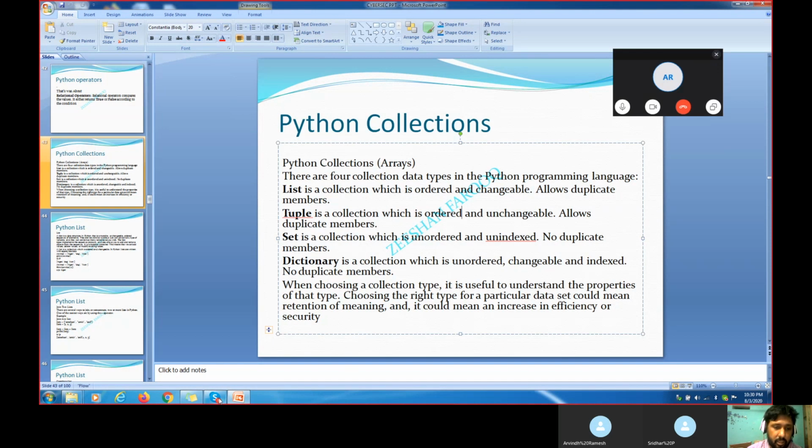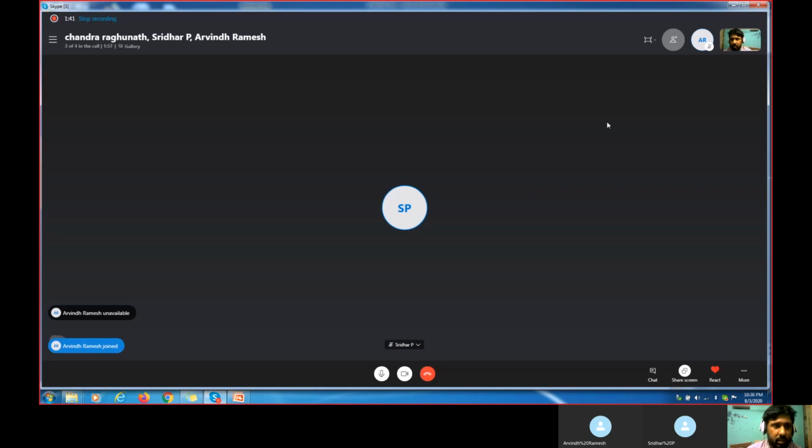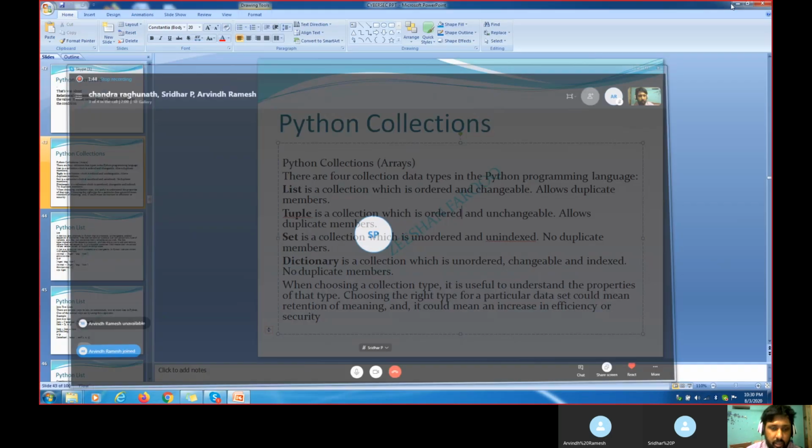Let me check, did I click on the recording option or not? Yes, I clicked on the recording option. Okay, now let's just start.